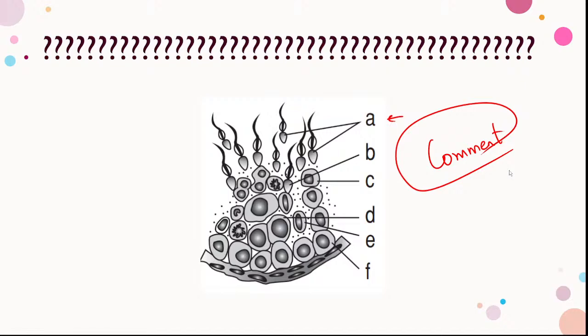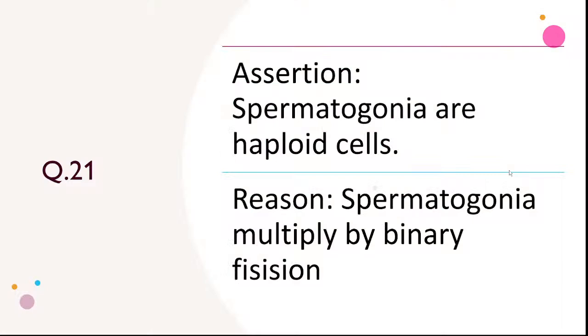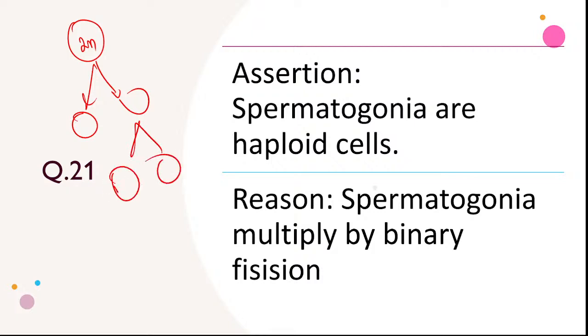Next part is the assertion-reason question, and you know the rules, so let's enter the first question. Assertion: spermatogonia are haploid cells. No, sorry. Spermatogonia are diploid cells, which multiply and then develop into haploid cells.